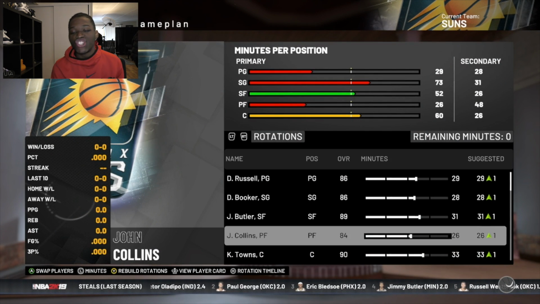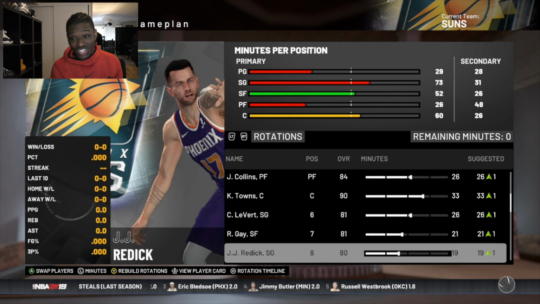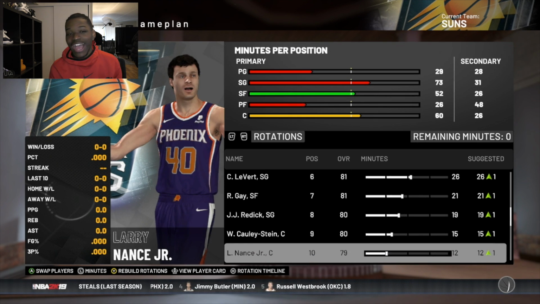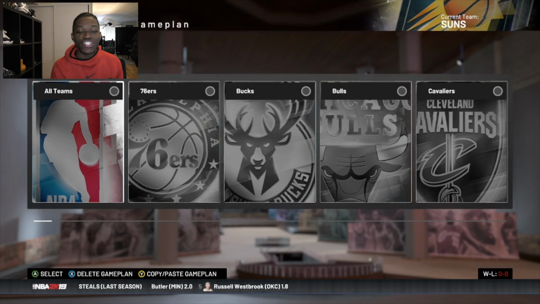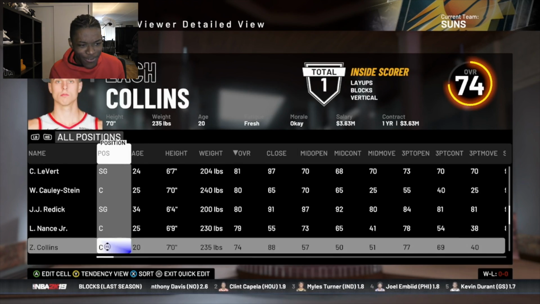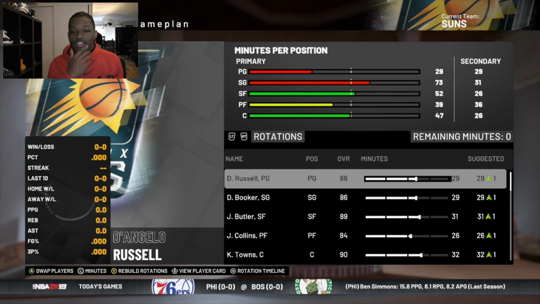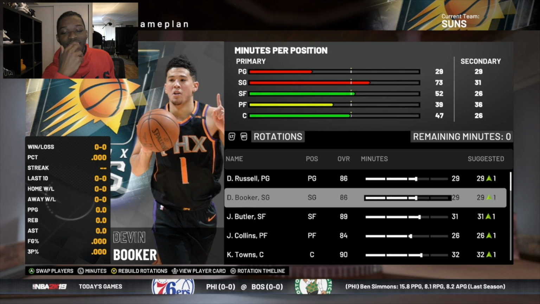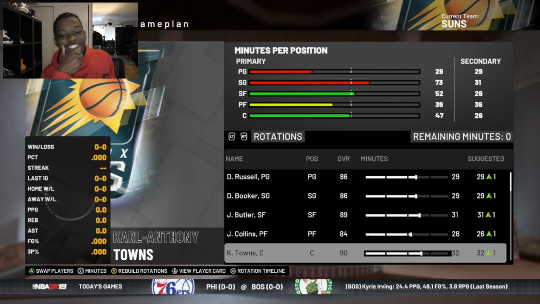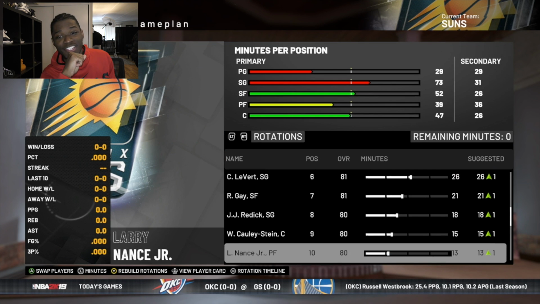D'Angelo, D-Book, Jimmy, John Collins, Karl Towns, Karis LeVert, Rudy Gay, JJ, Willie Cauley-Stein, and Larry Nance Jr. I'm going to make Larry Nance Jr. a power forward, so overall goes up. All right, I like our roster. We got a nice combination of scoring, we got some defense. Our bench is phenomenal, though.